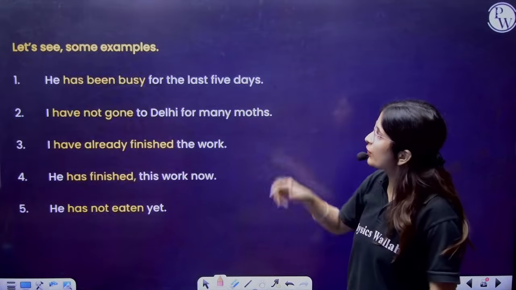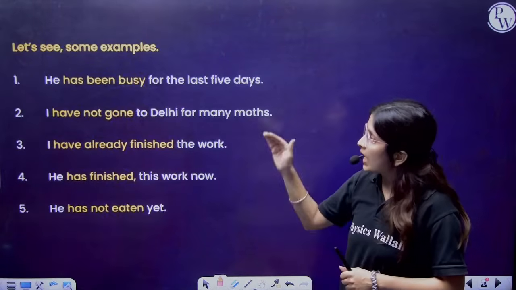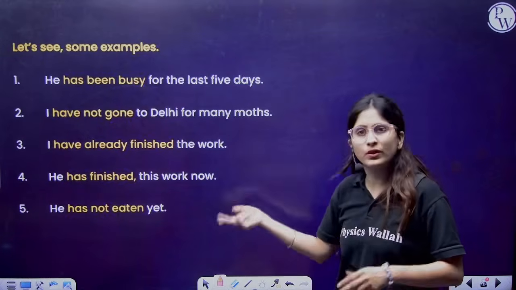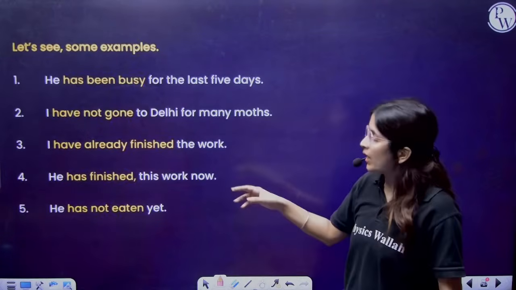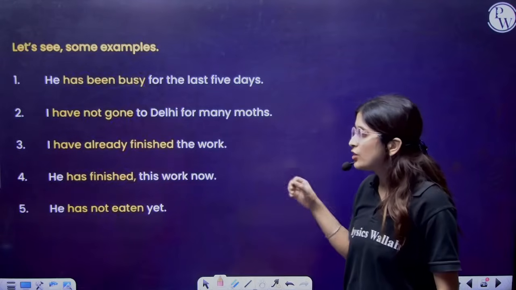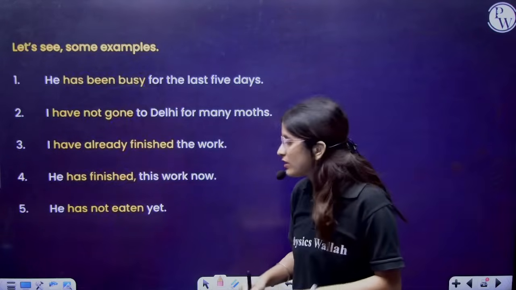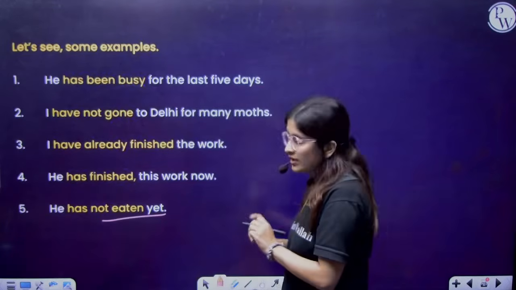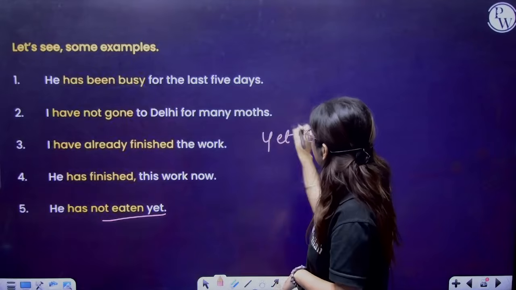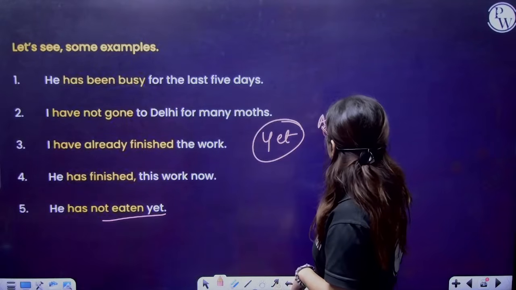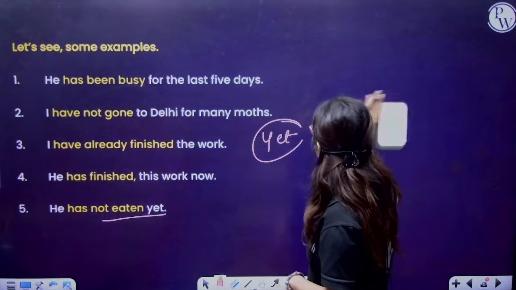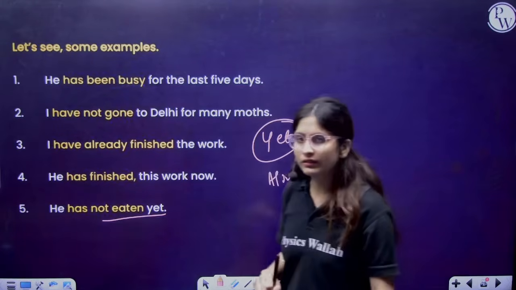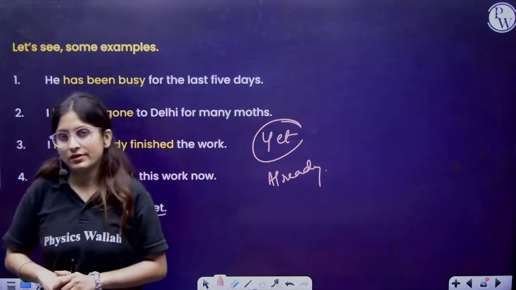Next, let's see more examples for the same. He has been busy for the last 5 days. I have not gone to Delhi for many months. I've already finished the work, means abhi hali mein hua hai. Now, he has finished his work. He has not yet eaten. Or you can say he has not eaten yet. So the words yet and already are telling us that a work has been completed.